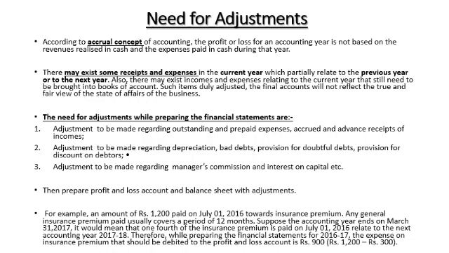Then adjustments need to be brought into the books related to depreciation on assets, bad debts on debtors, creating a provision for doubtful debts on debtors, and provision for discount on debtors. And then the last one is adjustments regarding the manager's commission, interest on capital, interest on drawings, interest on loan, etc.